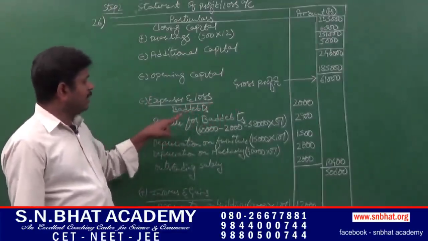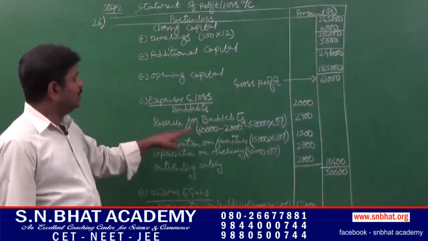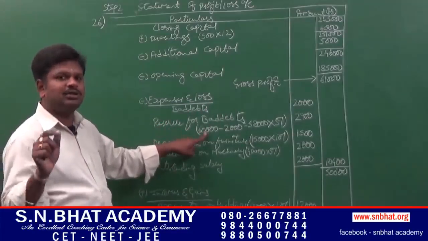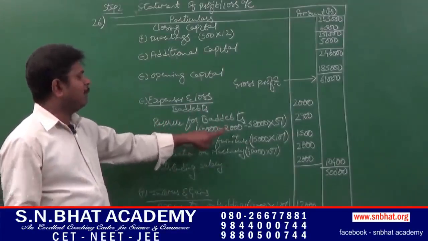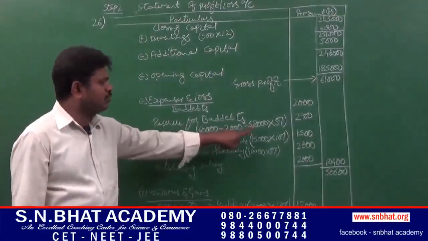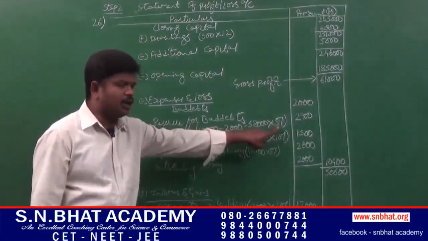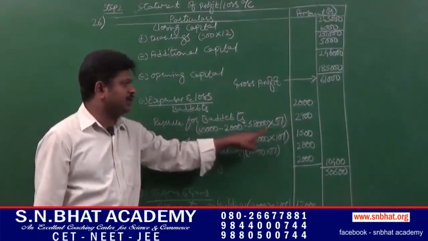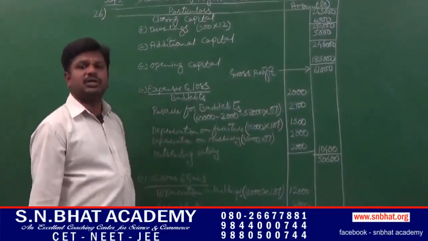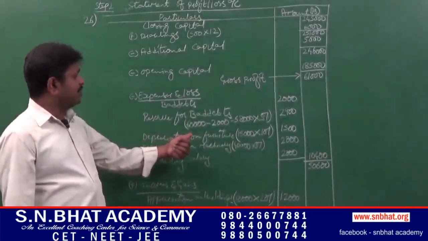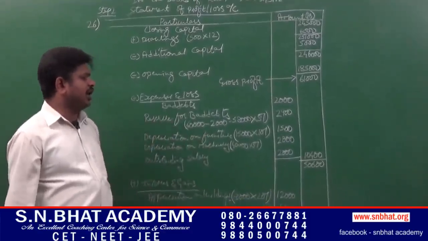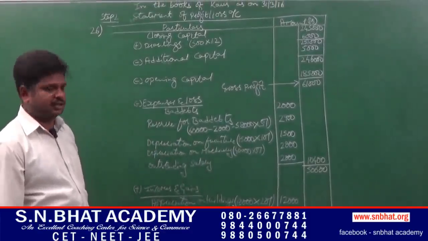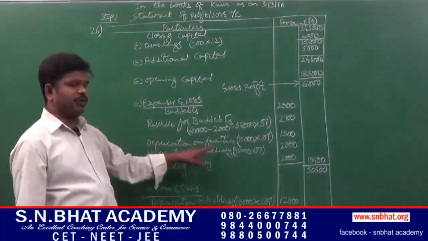Next, while calculating reserve for bad debts, closing balance of debtors minus bad debts comes to 58,000, into the percentage of RDD, that is reserve for bad debts, 5%. 58,000 into 5% comes to 2,900. Next, depreciation on furniture and machinery at 10% and 5% respectively, that is depreciation on furniture.